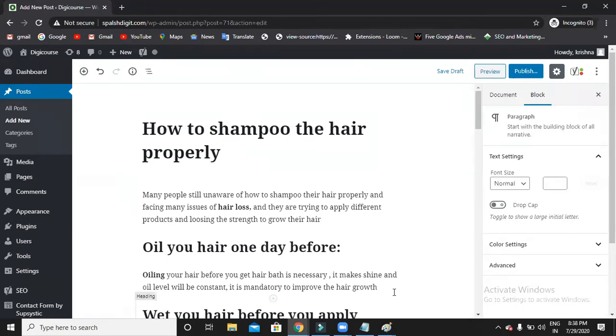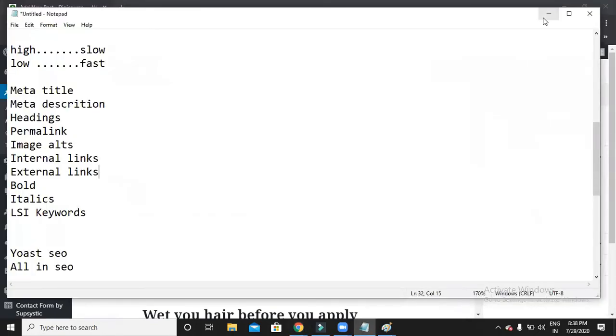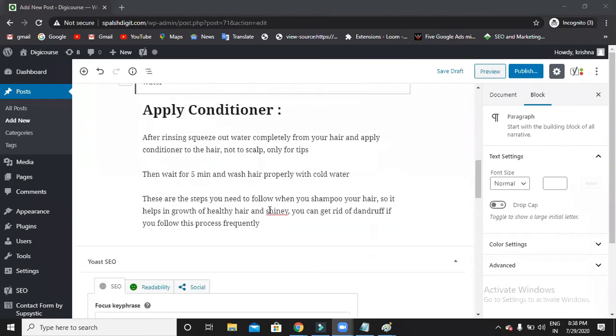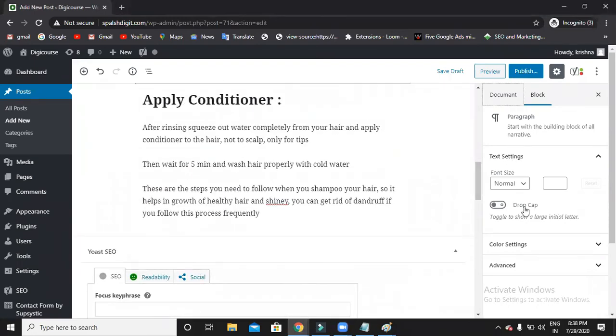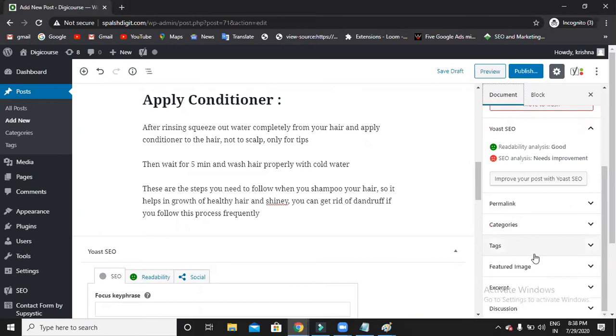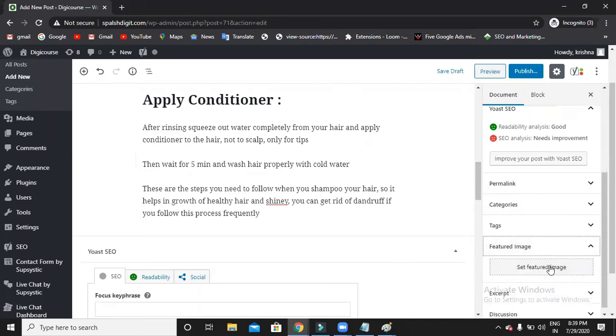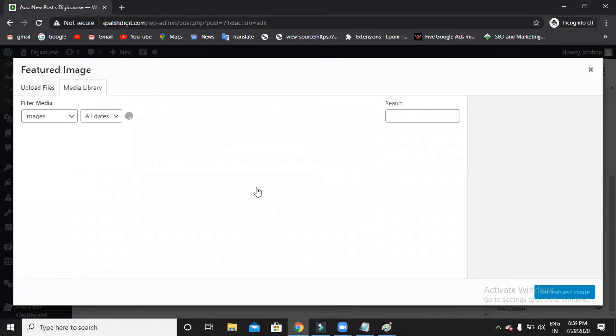The next one, image also. Now if it is a blog, we don't always write only text, right? We do insert some images, we do insert some videos. So let me insert one image. Here there is a featured image option, so you can use this option, or else you can directly insert an image within the content also. Now let me try to use one featured image here.